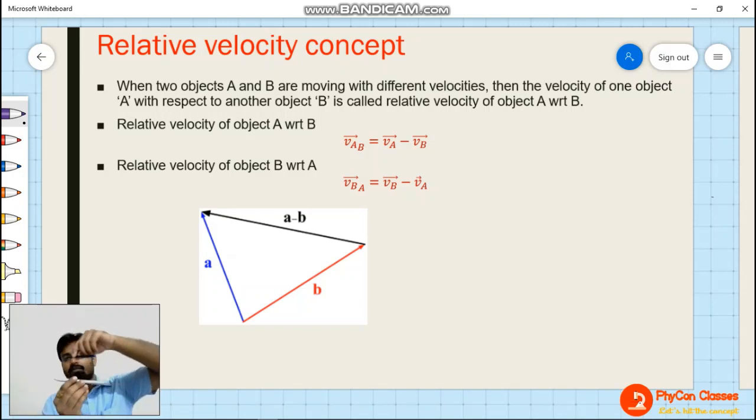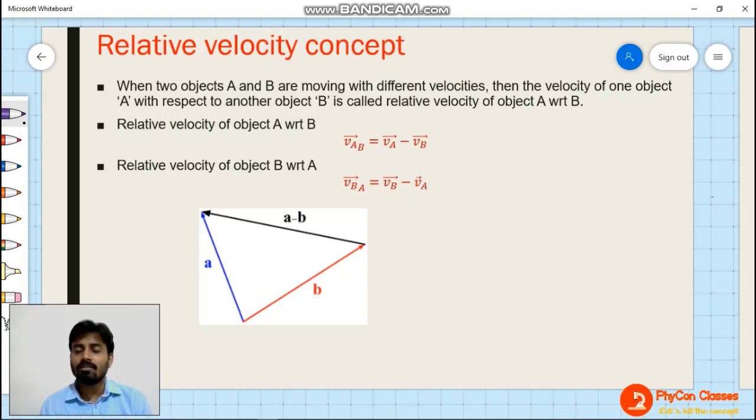Now think of it: if one pen is moving in the positive x direction and one pen is moving in the negative x direction, these two are going to have some relative velocity. Why? Because the relative position is changing. Clear? Now if one is not moving and another one is moving, is there any relative velocity between them? Yeah, because the position is changing with respect to each other.